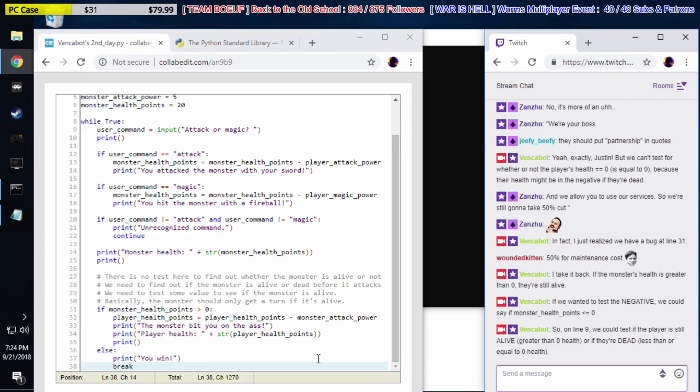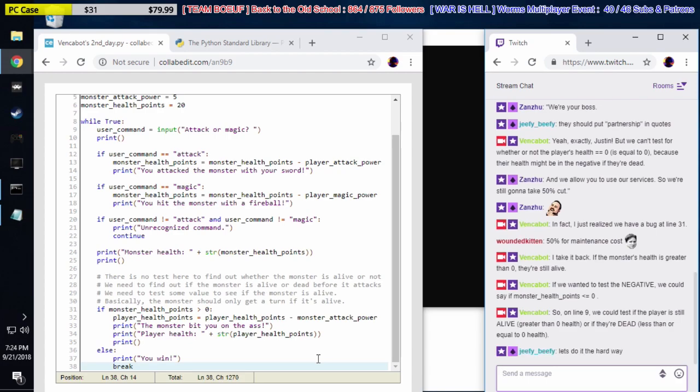50% of the maintenance cost. Yeah, exactly, Zanzu. Twitch is a pretty good platform, but I feel like they take a lot out of the Twitch subs. It's a little bit excessive. 50% is really crazy, considering Twitch would have nothing if there weren't creators on here, right? The creators are why people come here. But it's whatever.